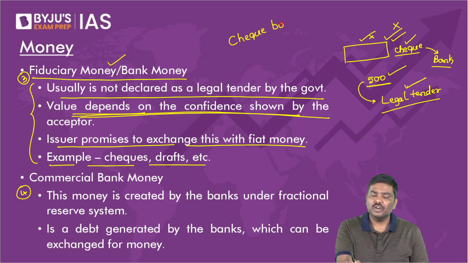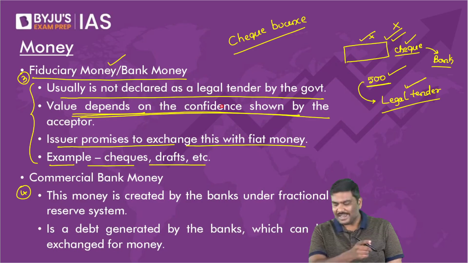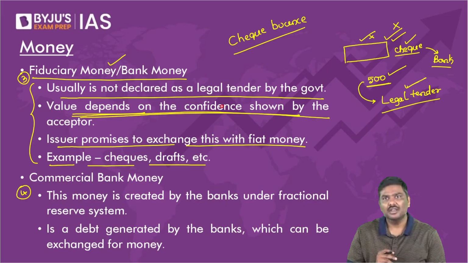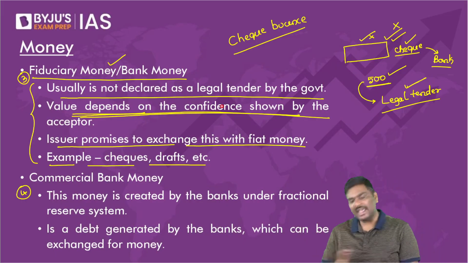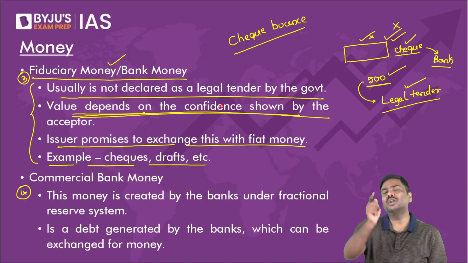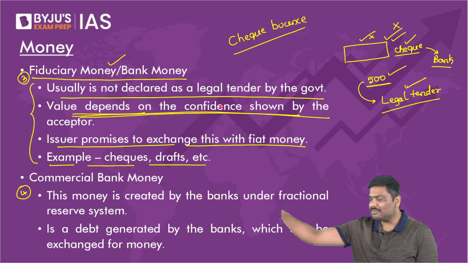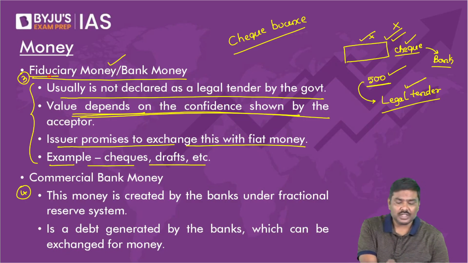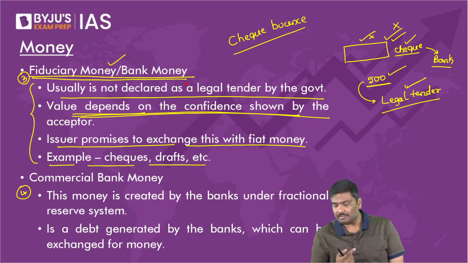If this is a legal tender, now tell me what will happen to check bounce cases. Will they be very high or not? Everybody will start making a payment in the form of a check only. What is the guarantee that money is there in my account? There is absolutely no guarantee. So these are called fiduciary money or bank money.